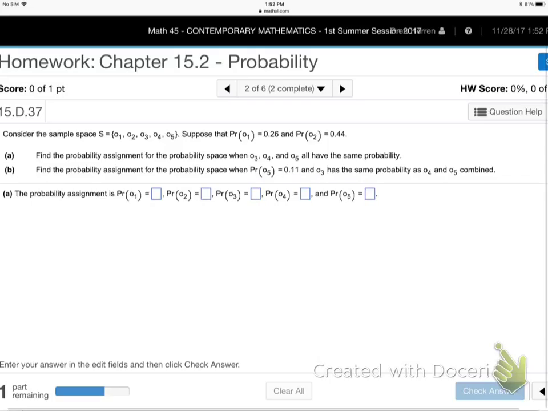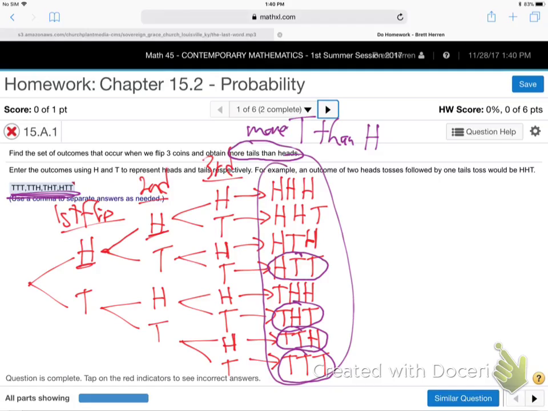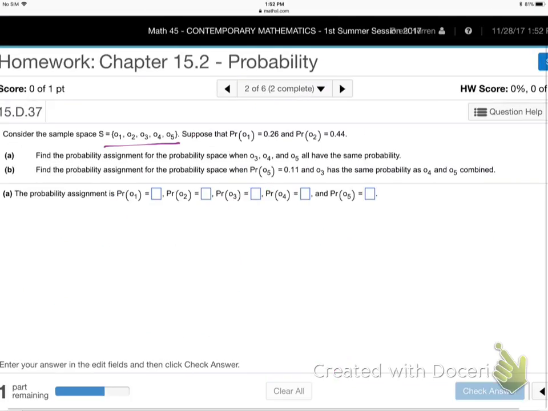Okay, so it says a sample space. What is a sample space? Everything that can happen, like what we just did here. This was the sample space. It just means a list of the different things that can happen. So they're saying here's the sample space, and they're calling them O1, O2, O3, O4, O5: outcomes 1, 2, 3, 4, 5.